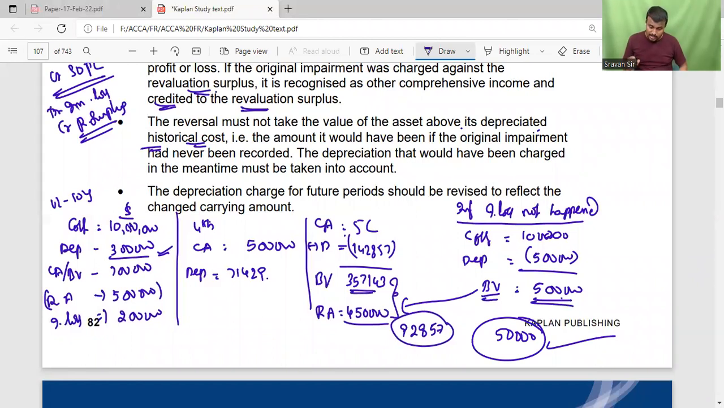Clear? So in case of reversal of the impairment loss, first you need to calculate only one thing: assuming the impairment had not happened, what is the book value at present. Then the difference between book value and the recoverable amount is the maximum amount that can be reversed. The reversal amount is compared with this difference, and the maximum that can be reversed is the extent of the difference amount of 50,000. So here the impairment loss reversal is 92,857, but the maximum is the difference between book value and recoverable amount, 50,000. So the amount required to be reversed is 50,000.